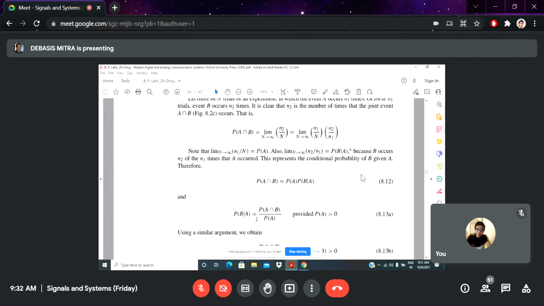So it is very simple to understand that whenever you are going to calculate conditional probability, you should know about the intersection. That means whether there is a relation or these are totally different phenomena. Mutually exclusive phenomena: if two events, say A and B, are mutually exclusive, then what will be your conditional probability? Anyone?